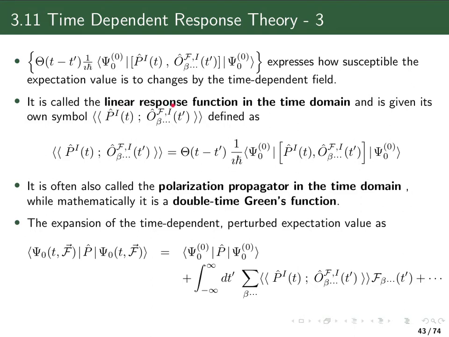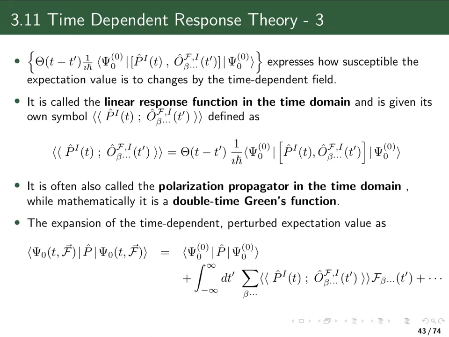In addition to the name linear response function in the time domain, in some other literature it's also called a polarization propagator in the time domain, and mathematically it's just a double time Green's function. Now with this linear response function or polarization propagator, we can now write the expansion of our time-dependent perturbed expectation value in the unperturbed and also time-independent expectation value plus an integral over the linear response function or components of the linear response function multiplied with the corresponding component of the time-dependent field.